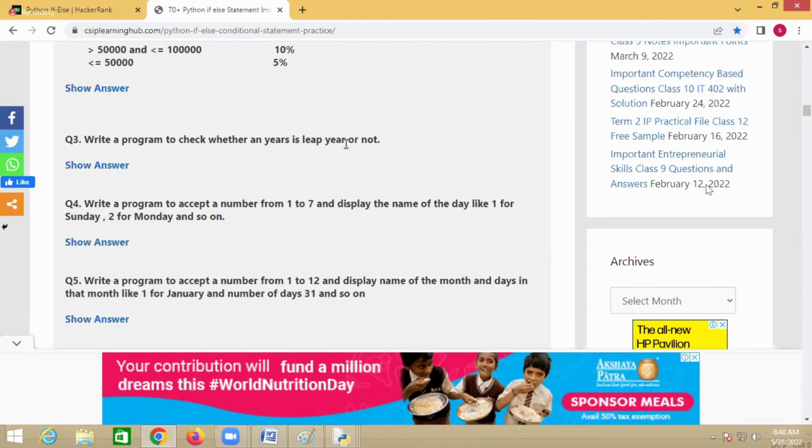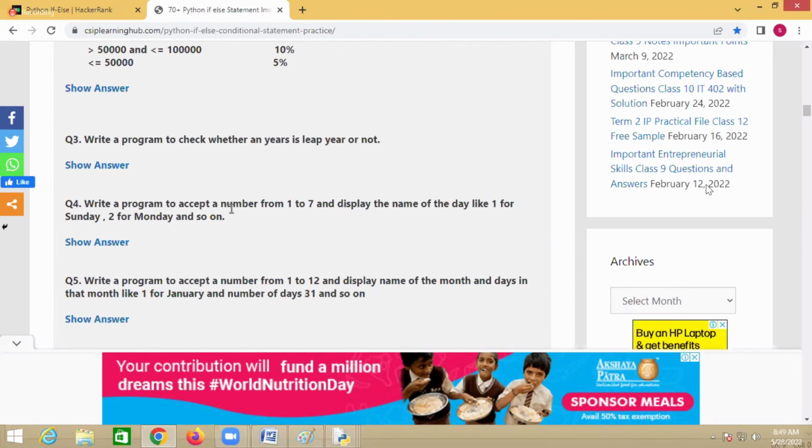Write a program to check whether a year is a leap year or not. Year mod 4, right? Year mod 4 equal to 0. Year mod 400. How many conditions will you check? One condition or multiple? Multiple. You have to check with the century also. Now you have to check multiple conditions, not one condition, right?